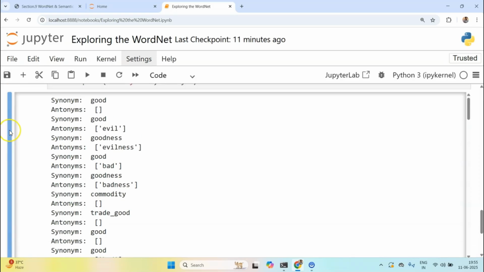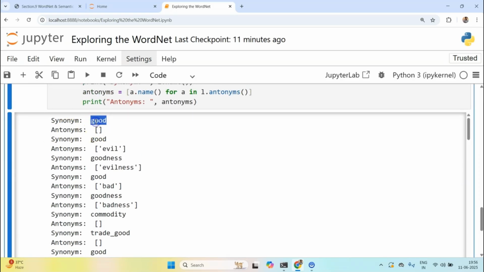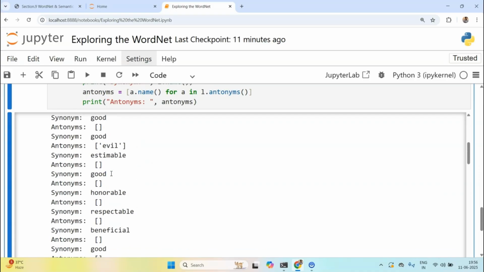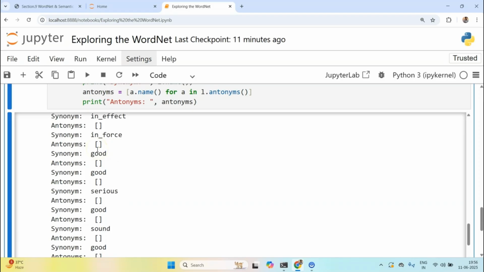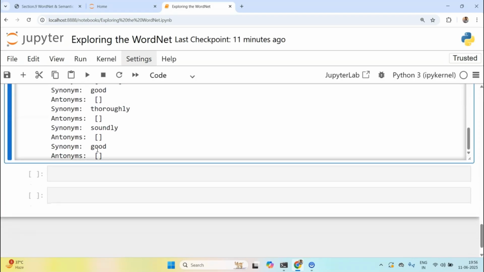If I run this, you see the first one has no antonym, but the second one has antonyms of evil, evilness, bad, badness. You see this is looking good, right? And all these synonyms are looking right also. So we see that antonyms do not necessarily exist for each and every word in this synset.